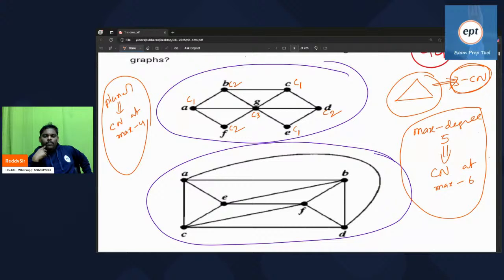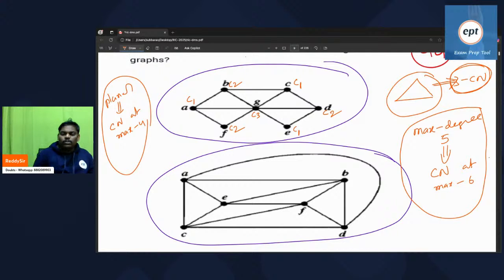However, remember, chromatic number finding is an undecidable problem. There is no algorithm. Manual checking you have to do. That is the reason they gave a small graph. For a big graph, finding the chromatic number is undecidable. There is no algorithm to find out the chromatic number, so we have to do hit and trial only. Brute force method only we have to use. So I got answer as 3.